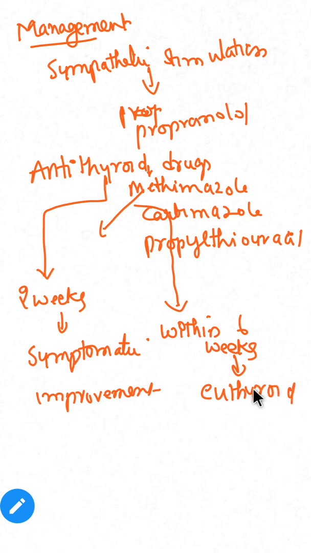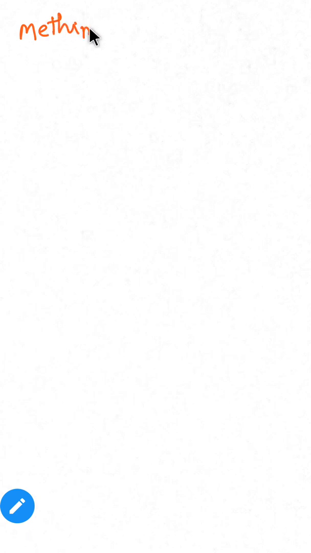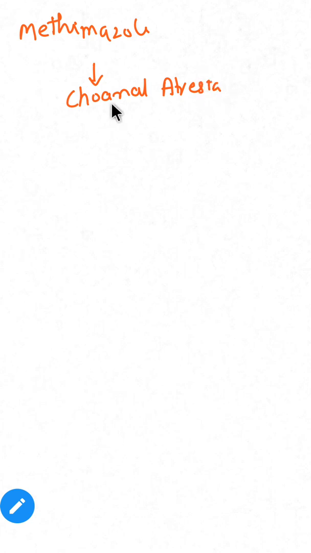Now let's see the side effects of these drugs. The first is methimazole. The side effects of methimazole are choanal atresia, aplasia cutis, and agranulocytosis.